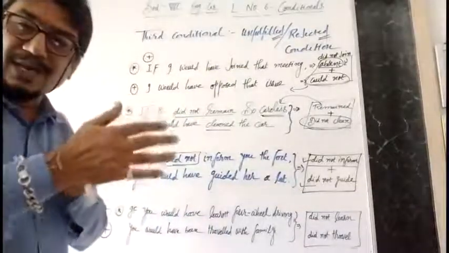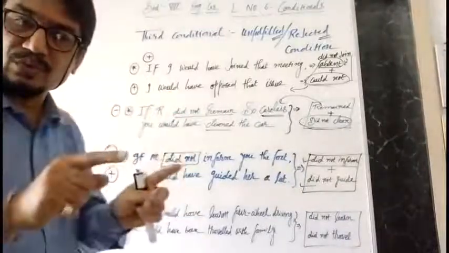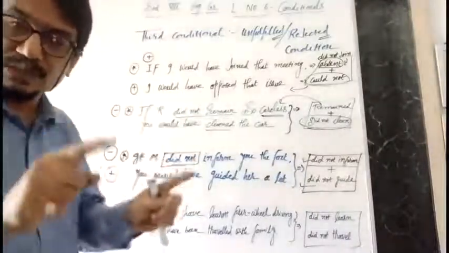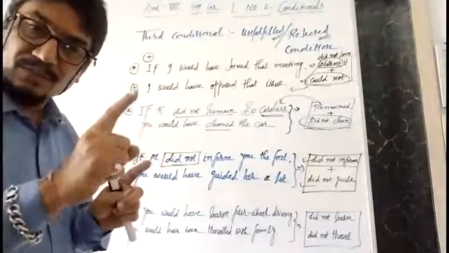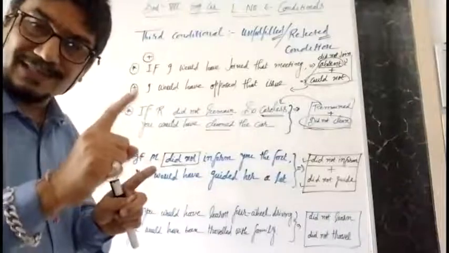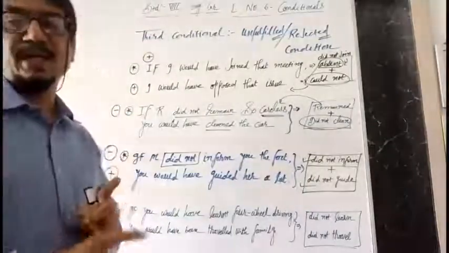The total target meaning of both the clauses will have a common characteristic, and that would be an unfulfilled or rejected condition.